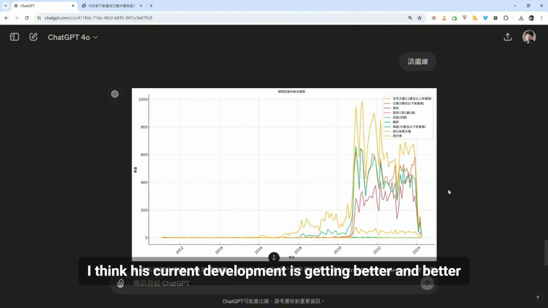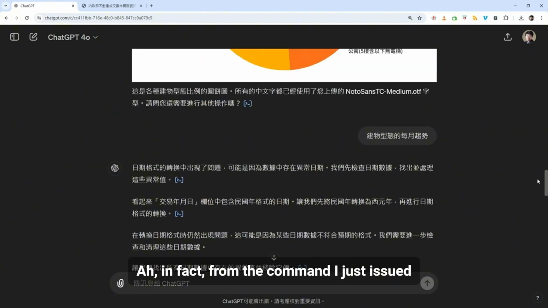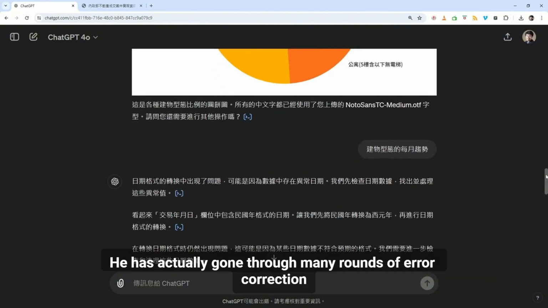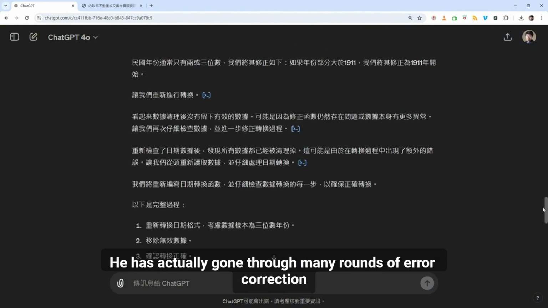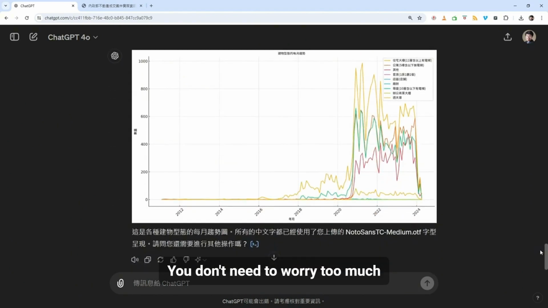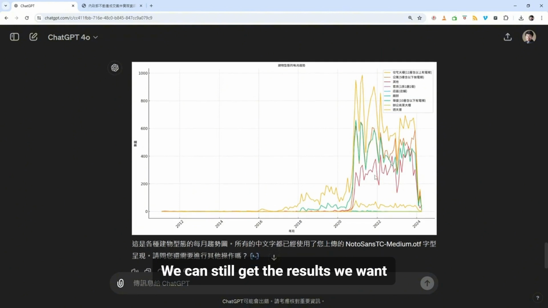I think his current development is getting better and better. Let's scroll up a bit. In fact, from the command I just issued to the middle of the chart, he has actually gone through many rounds of error correction. Just leave it all to her to handle. You don't need to worry too much. In the end, we can still get the results we want.